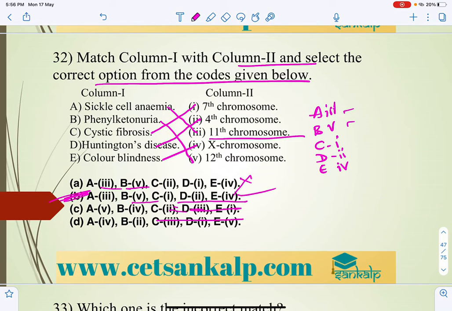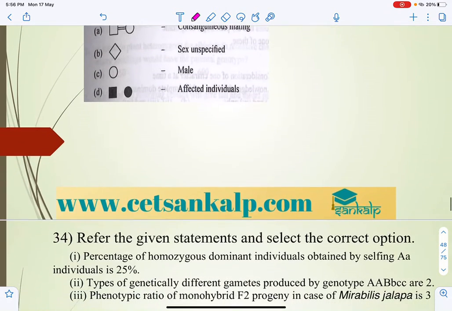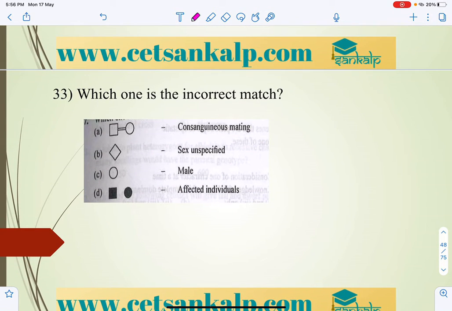Next question, 30th. Which one is incorrect? That is pedigree analysis. In this, we represent consanguineous mating, the related mating, and the sex unspecified is a diamond shape.